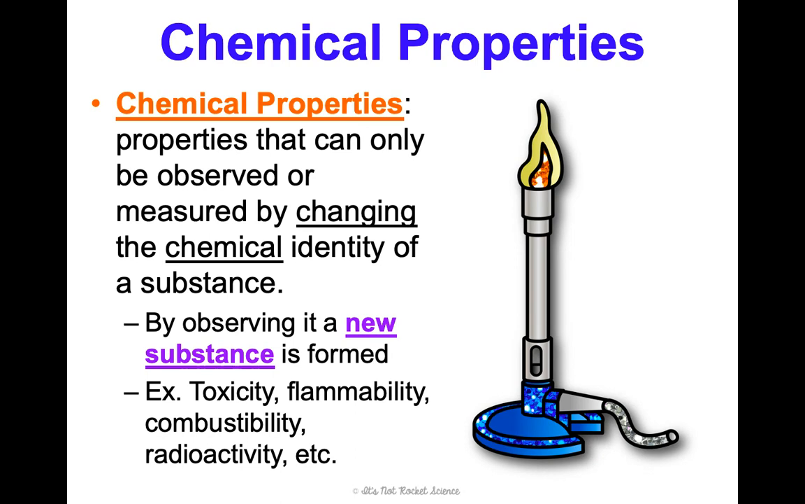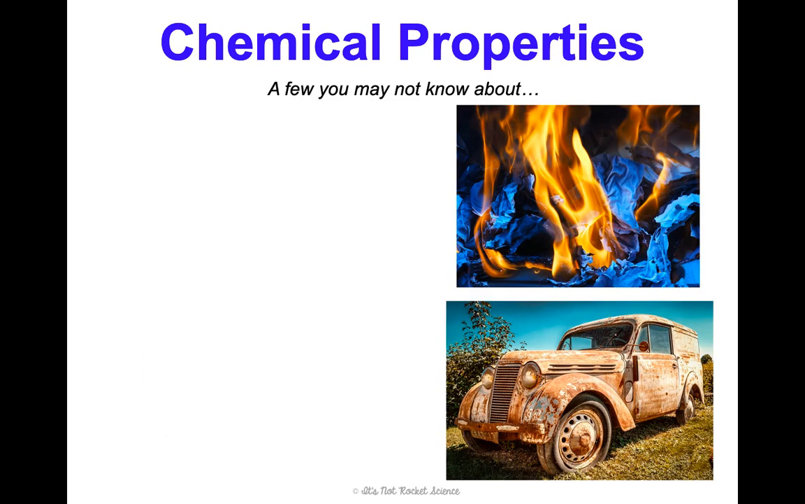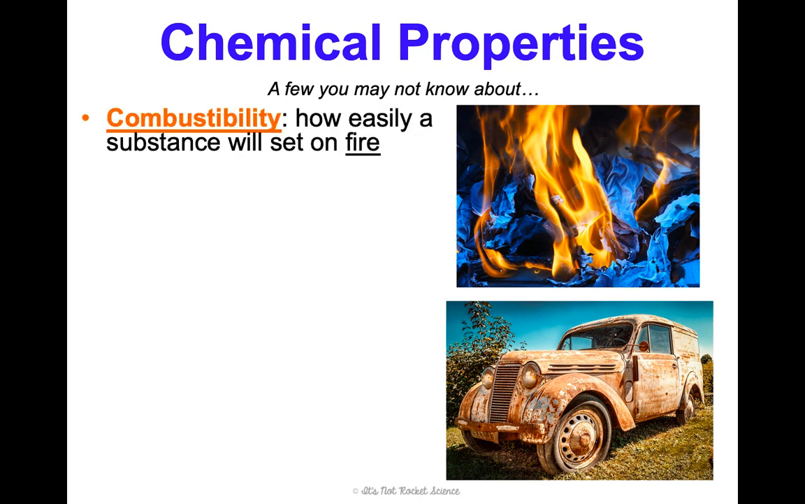Some examples of this are toxicity, flammability, combustibility, radioactivity. There's a whole bunch of other ones. We're going to go over three, however. So the first one is combustibility, how easily a substance will set on fire. Some examples are burning charcoal.